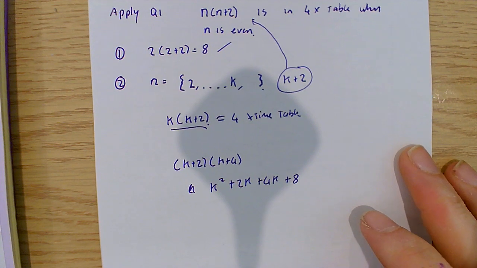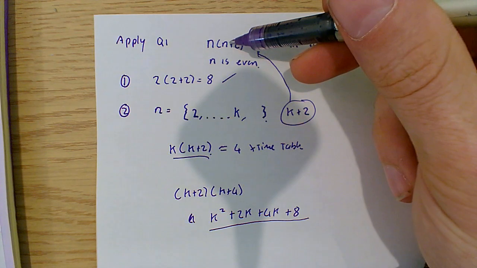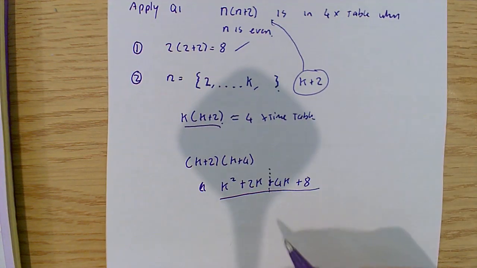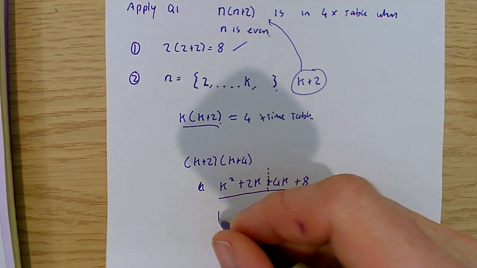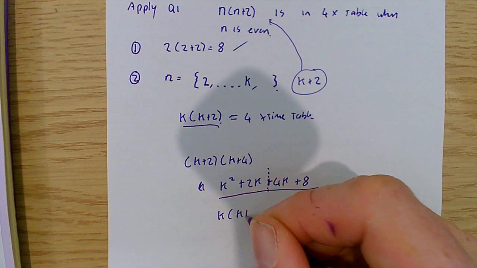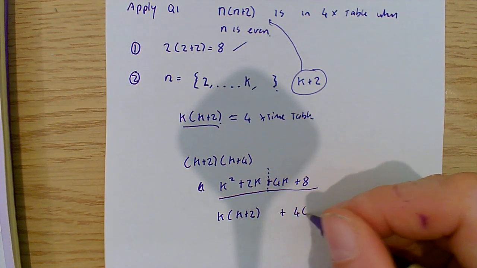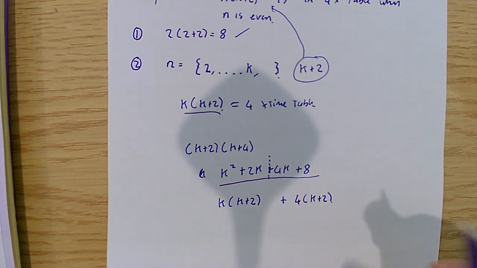Now I'm just going to compare that to this. Actually, I'm going to divide this into 2 parts, and you'll see why in a moment. Everything to the left of the dashed line, I'm going to factorize out k. And everything to the right, I'm going to factorize out 4. There are actually 2 reasons why I've done this.